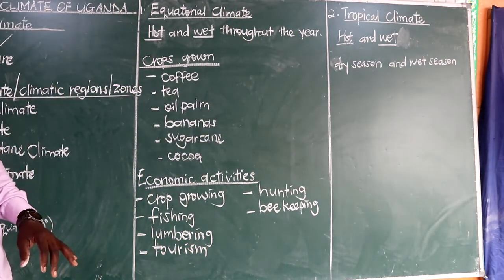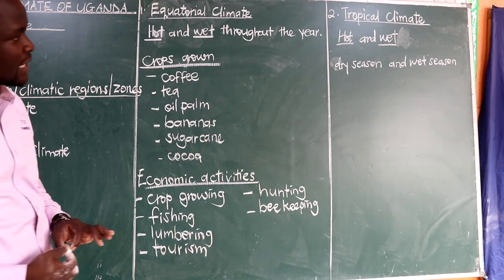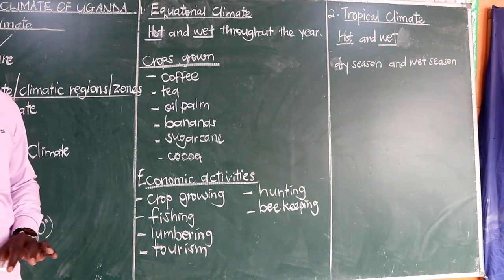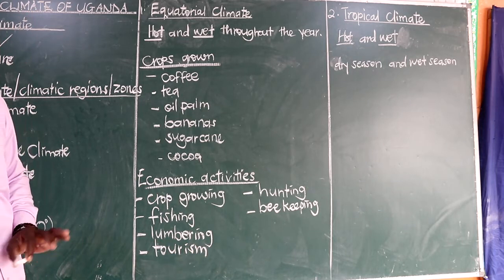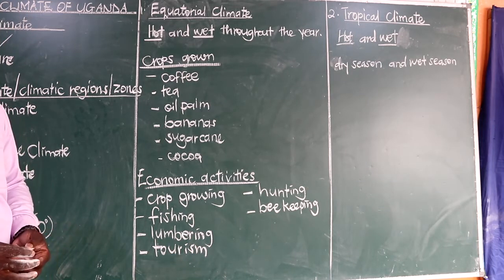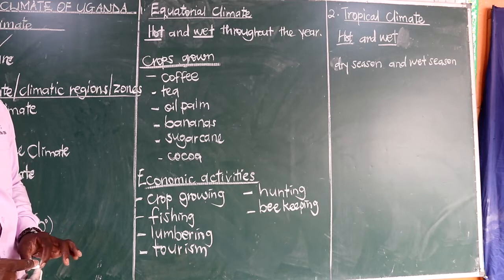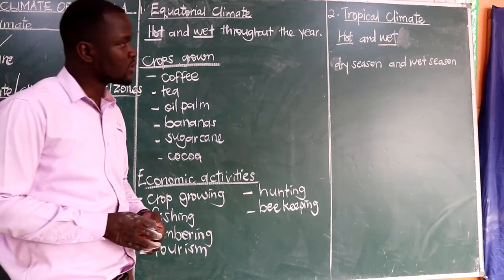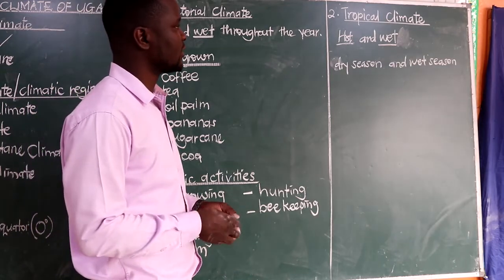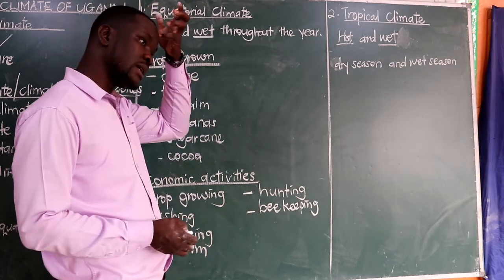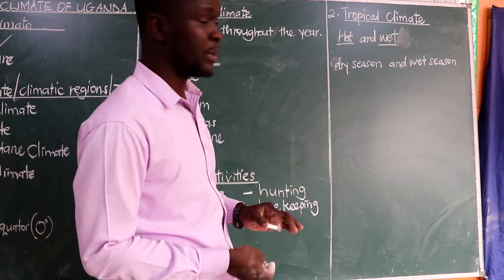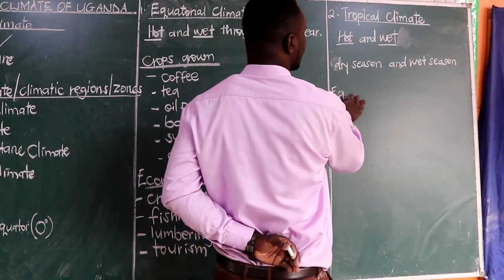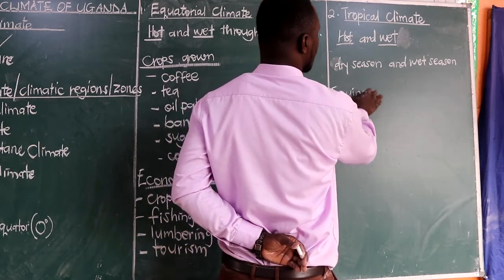And then we also have this type of climate experiencing high temperatures, and it receives moderate rainfall, and it has the drier seasons which are a little bit longer. And also we need to know that most of the rain during the tropical climate is received during the period that we call equinox.